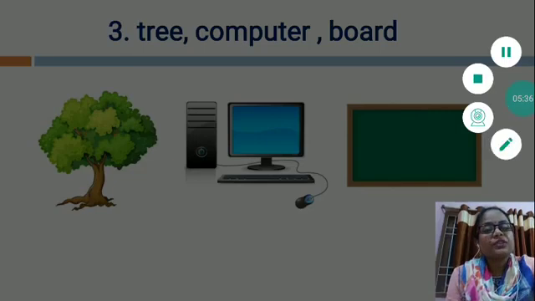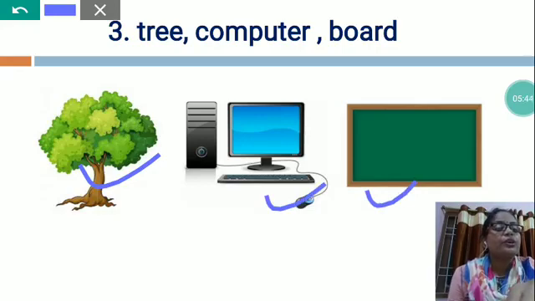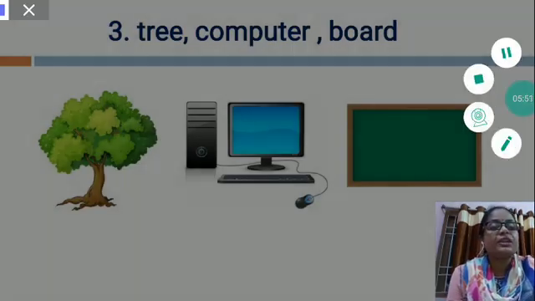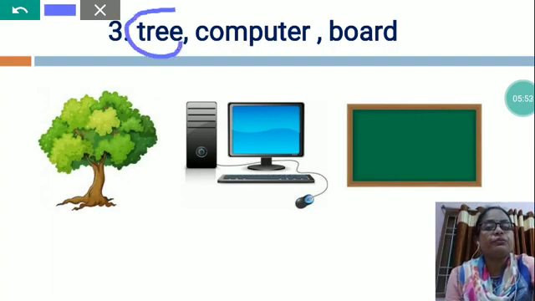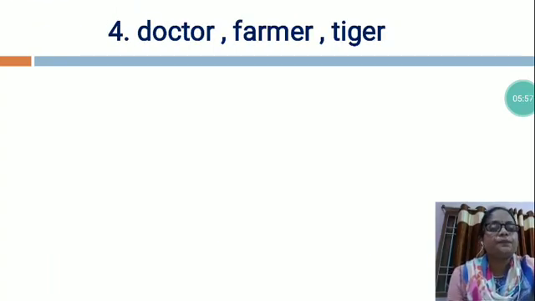So students, tree you can find in the park, and computer and board you can find in the school. So which one is different? Tree is different. So what will we do? We will circle tree.